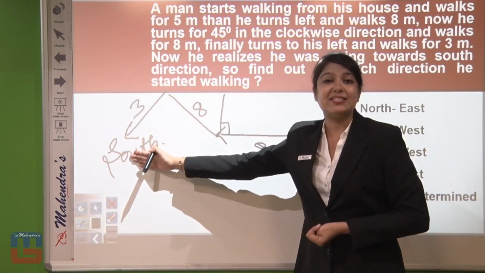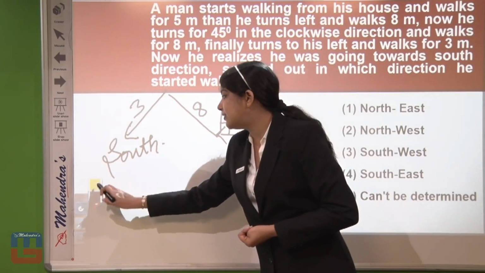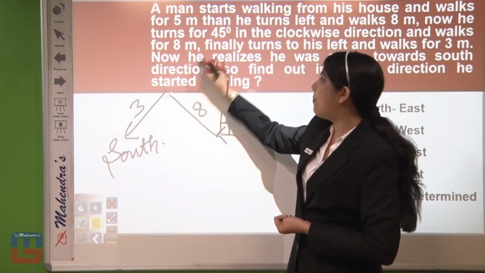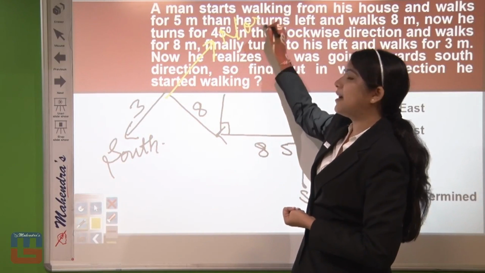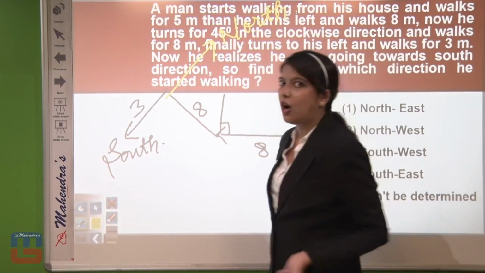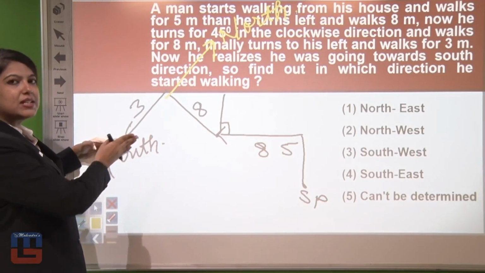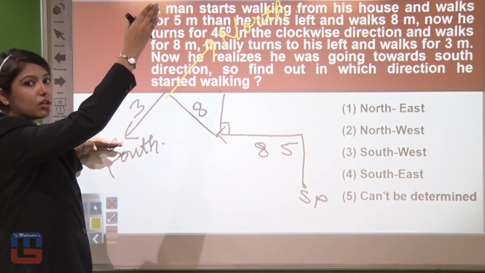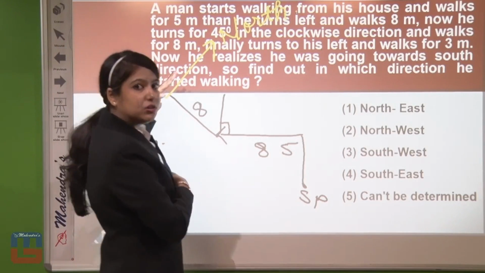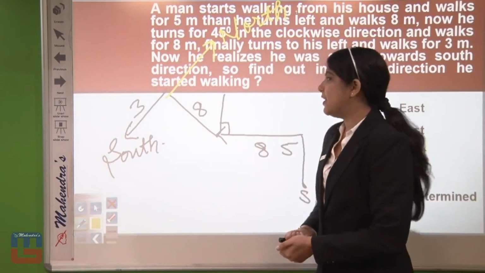So if we consider this direction as south, the opposite will definitely be north. Right? Because if he is going downwards, he is going towards south, which means the upward side will be north.